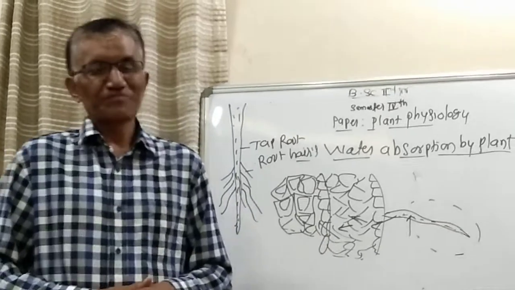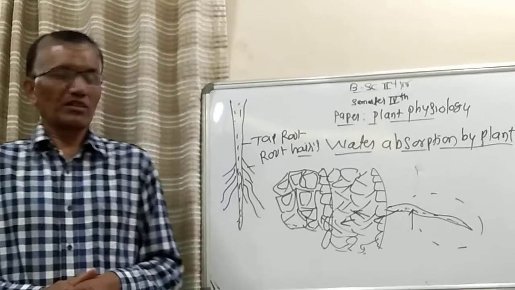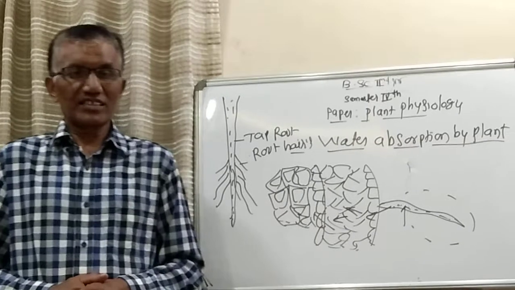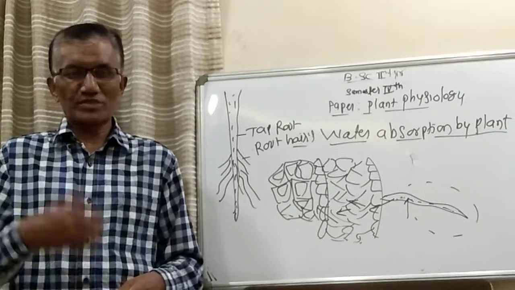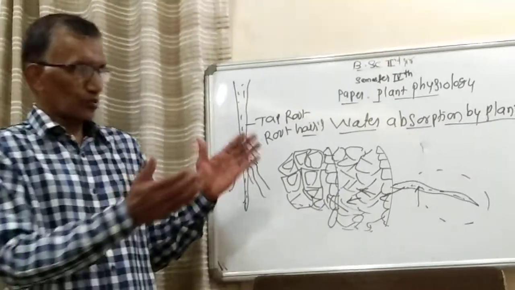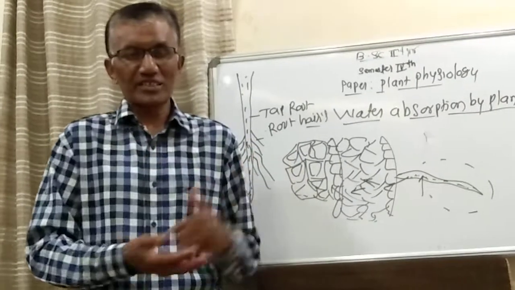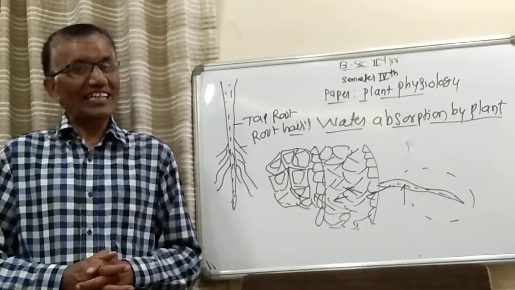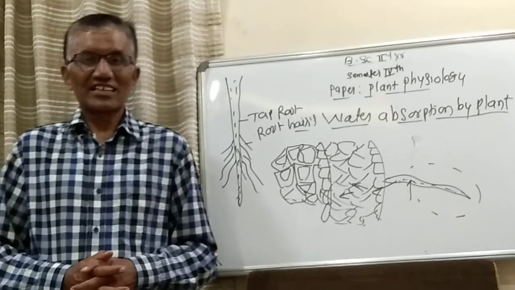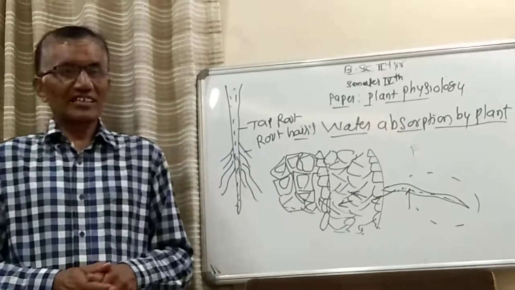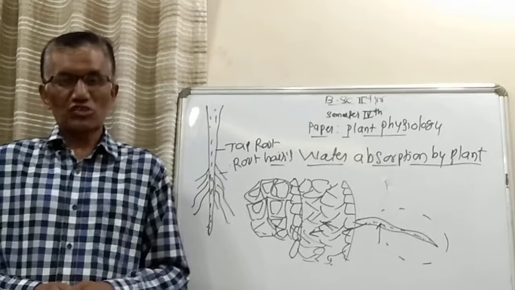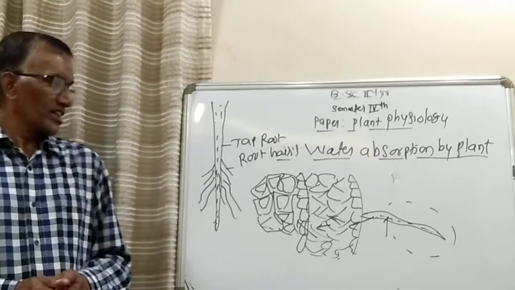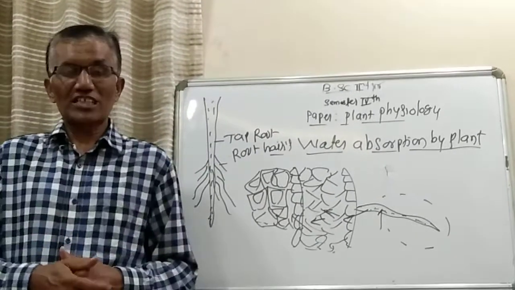Here again there is absorption of minerals: active absorption of minerals and passive absorption of minerals. To prove these, there are certain theories, namely the carrier concept theory and Donnan's equilibrium theory.